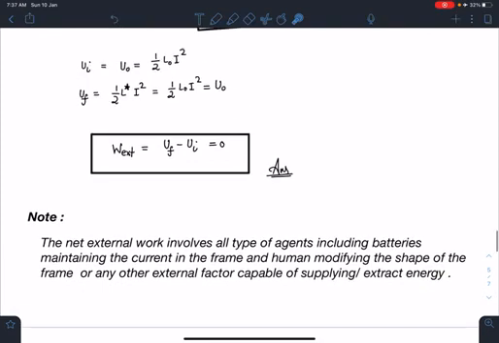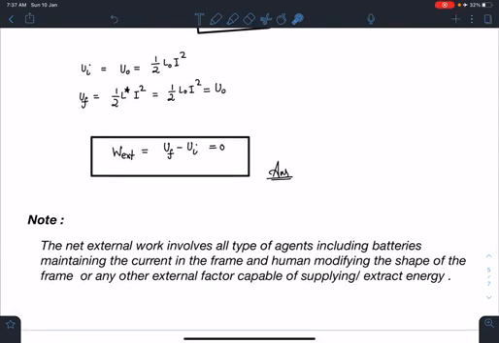And there is a note here which is you need to see it. The net external work involves all type of agents including batteries, which is maintaining the current in the frame, because as you will start bending, its inductance is going to change, and if inductance is changing, so that will have a different current.